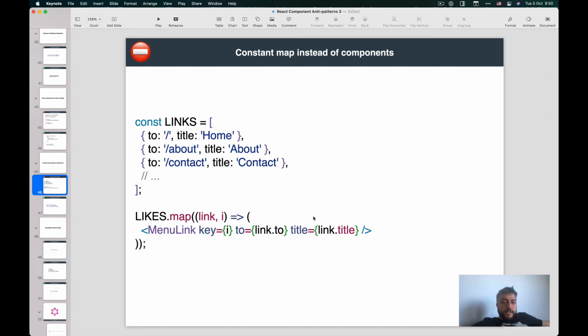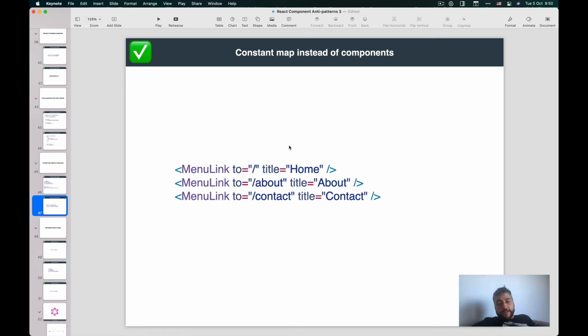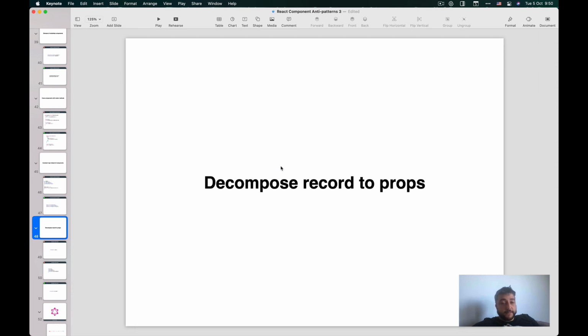But the problem here is that often we start adding more properties, a lot more checks, and sometimes what if something is a menu link and something is a menu button. A lot better, and this is why React is great, is because it's declarative, so we can just say, okay, this is a menu link, title to about. It's very simple, just inline that. If you don't need this array for any special purposes, just use React. It's declarative enough. We don't need to create another declarative on top of that.